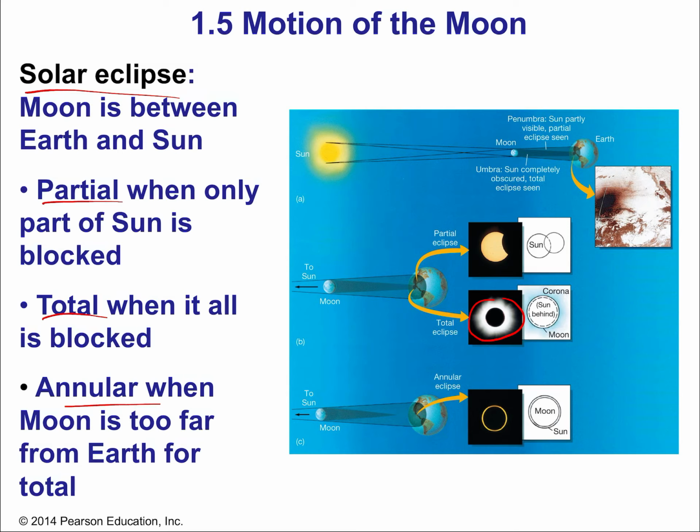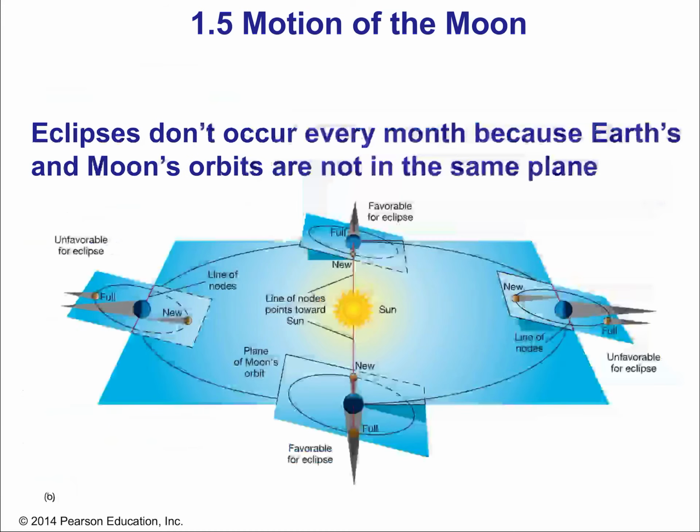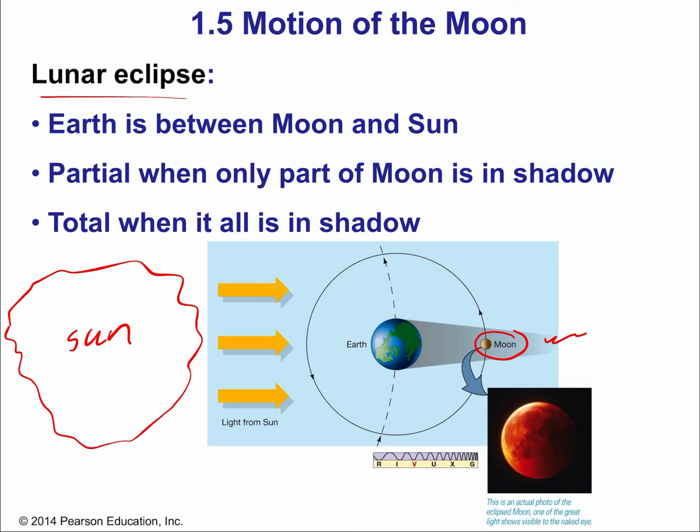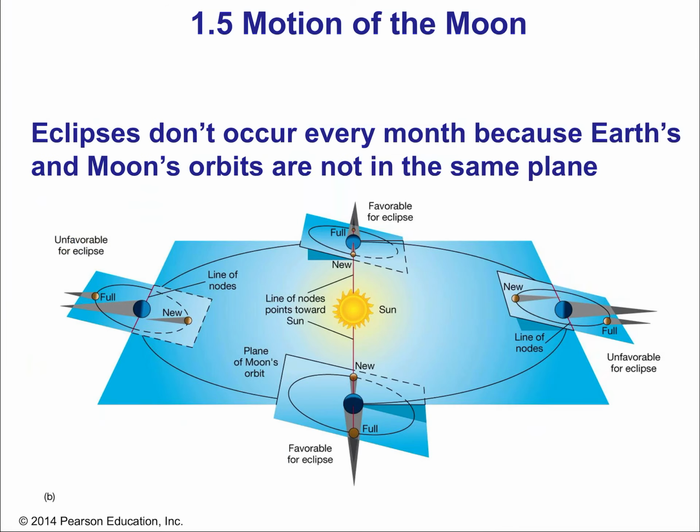When the moon is blocking the sun, it's because the moon is between the sun and Earth. Now, why don't we have eclipses every month? If we look at these pictures, the condition for a solar eclipse is a new moon, because the moon has to be between Earth and the sun. If we look at the condition for a lunar eclipse, that's a full moon, because the moon has to be on the other side of Earth. So really, it's full moons and new moons. But why isn't it every full moon and new moon that leads to an eclipse? That's because of those favorable and unfavorable conditions.